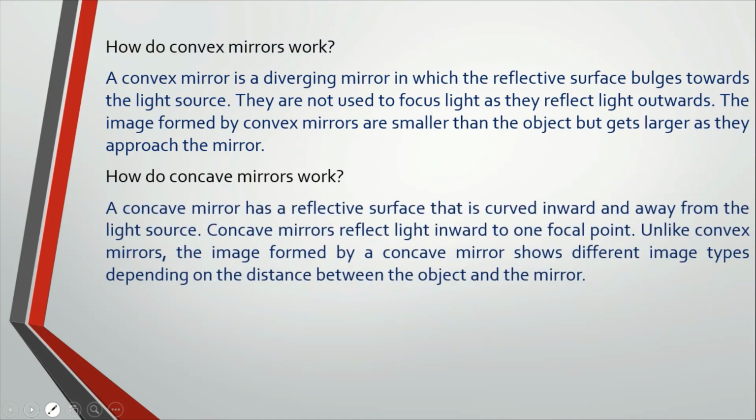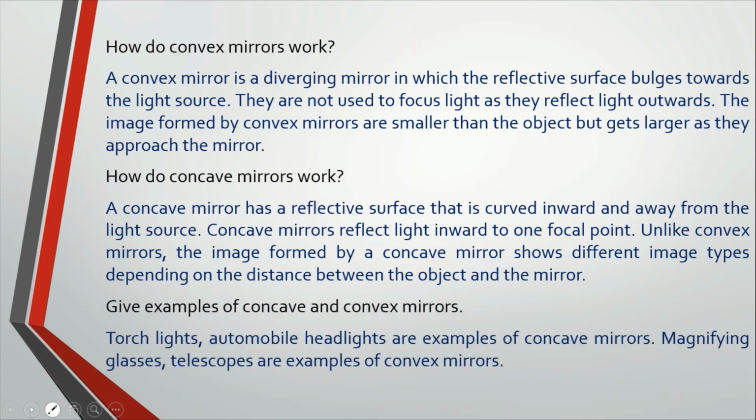How does a concave mirror work? A concave mirror has a reflective surface that is curved inward and away from the light source. Concave mirrors reflect light inward to one focal point, unlike convex mirrors. The image formed by a concave mirror shows different image types depending on the distance between the object and the mirror. Give examples of concave and convex mirrors.